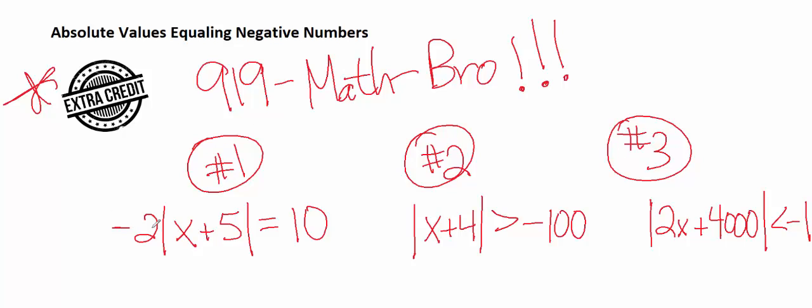Answer these 3 questions in your text. Question number 1, negative 2 absolute value x plus 5 equals 10. Number 2, absolute value x plus 4 is greater than negative 100. And number 3, absolute value 2x plus 4,000 is less than negative 1. Those are the 3 questions you must solve.